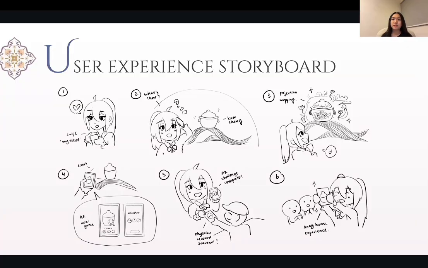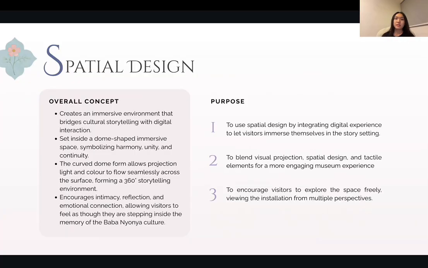So this is a quick storyboard, and I'll start with the spatial design. For the spatial design, I want to create an immersive environment that combines cultural storytelling with digital interaction. It is set up in a dome-shaped immersive space, and because of this dome shape, it allows a 360 storytelling environment, so the audience can feel like they step into the story of Baba Nyonya.